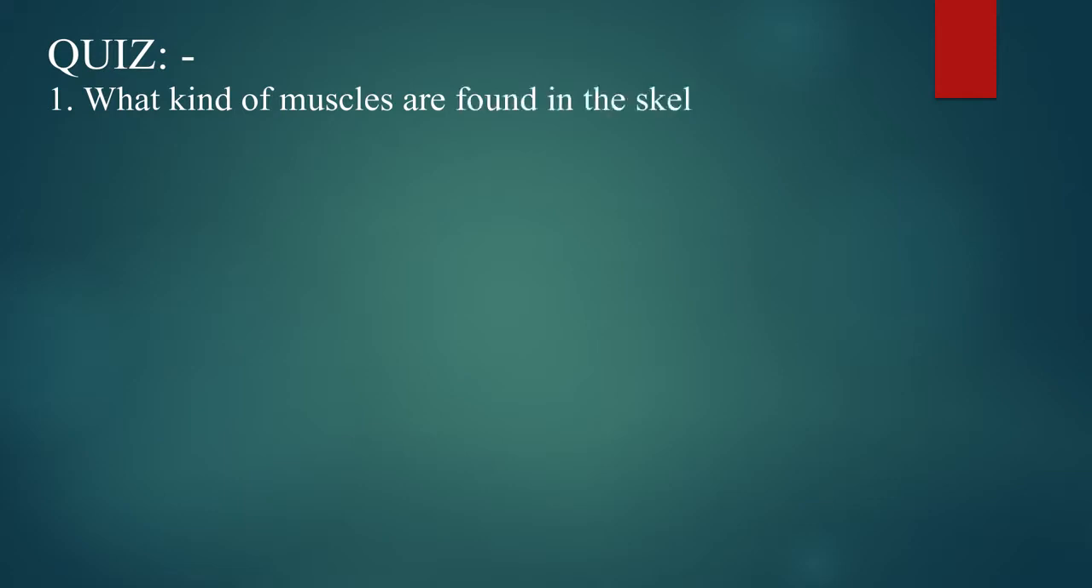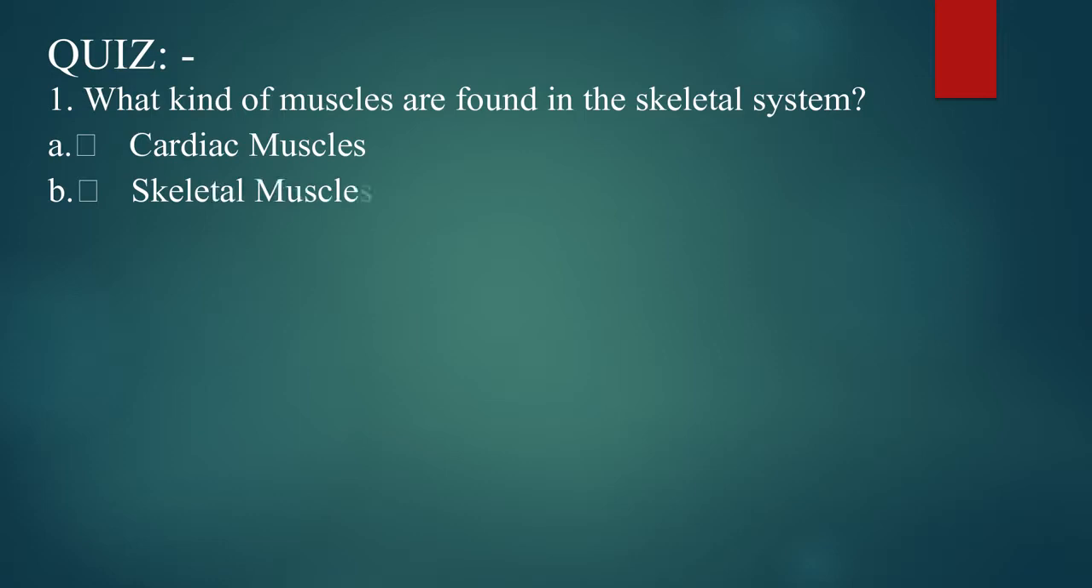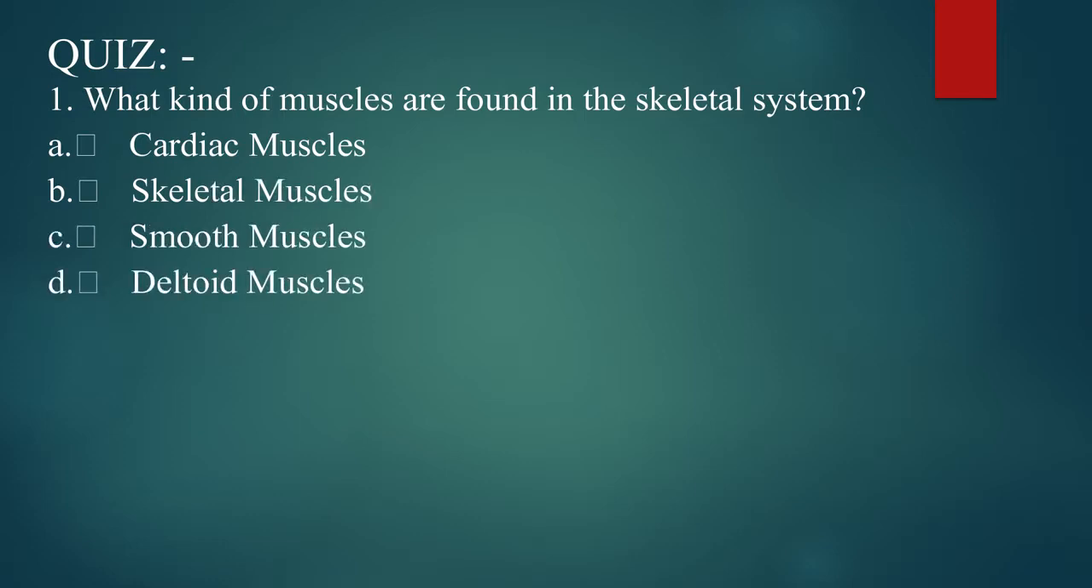Now let us have a little quiz to test ourselves about today's lesson. Question number 1. What kind of muscle are found in the skeletal system? Option number A, cardiac muscles. Option number B, skeletal muscles. Option number C, smooth muscles. And option number D, deltoid muscles. The correct option is option number B, skeletal muscles.